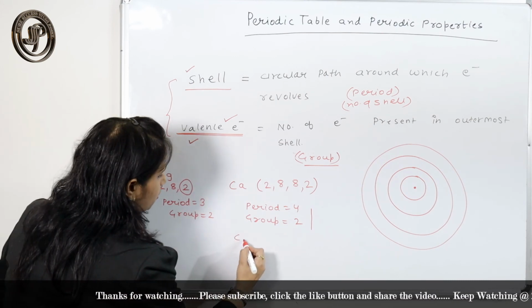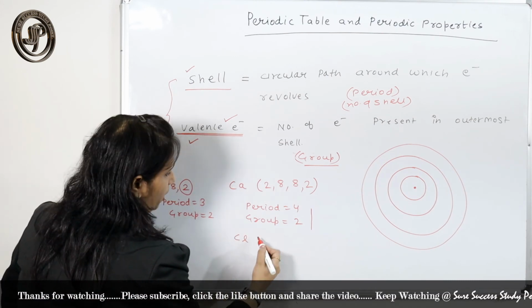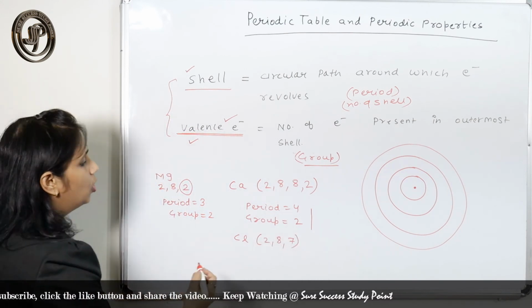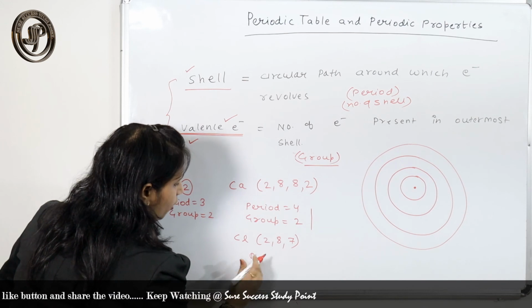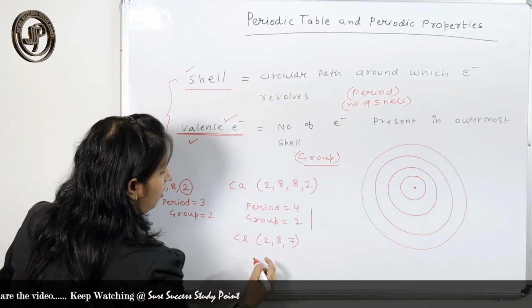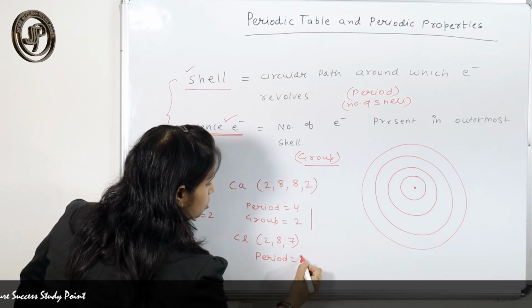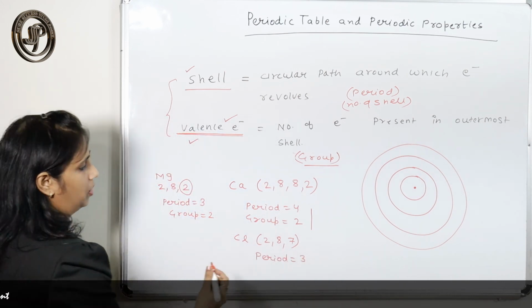But suppose it comes to chlorine. The chlorine configuration is 287. In the same way, the number of shells gives you the period, so it belongs to the third period.